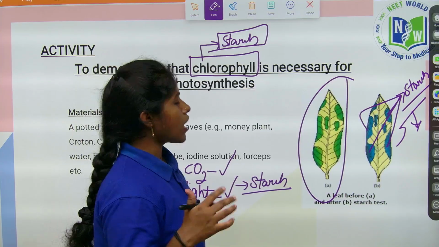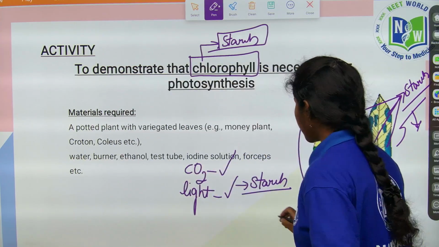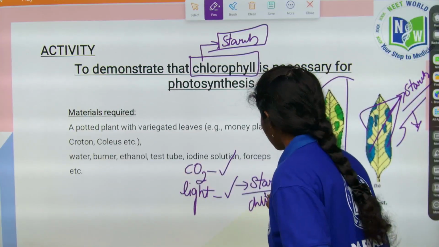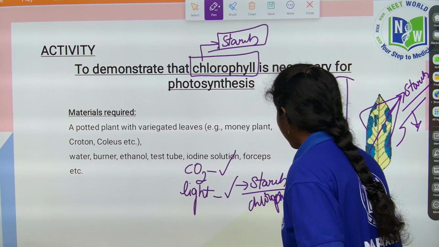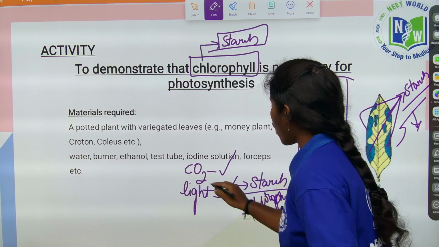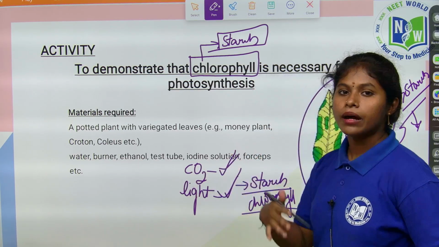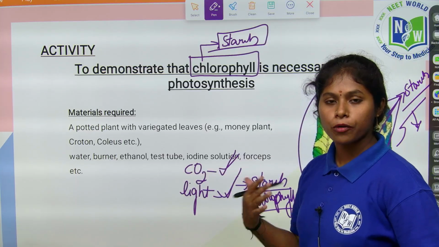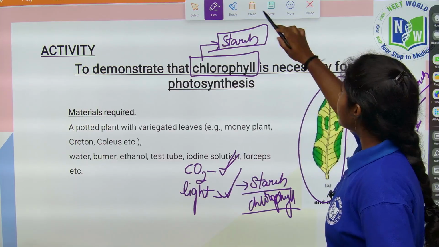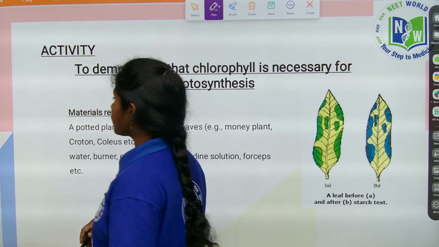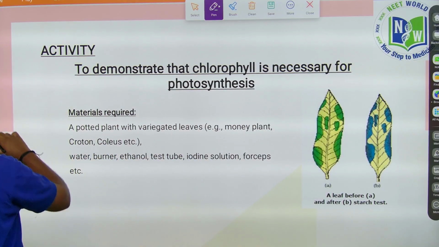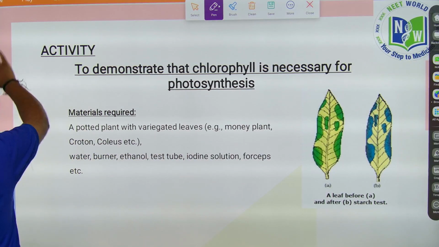And now we know that for the experiment chlorophyll is also required. By doing these activities, we are proving that these are all the elements required for the process of photosynthesis to occur, right?